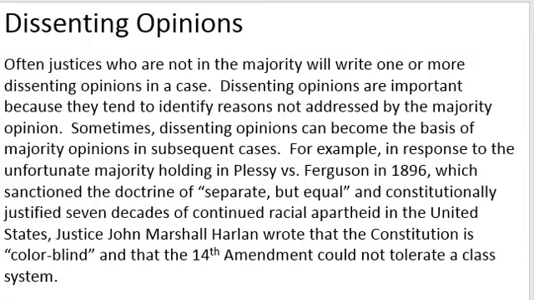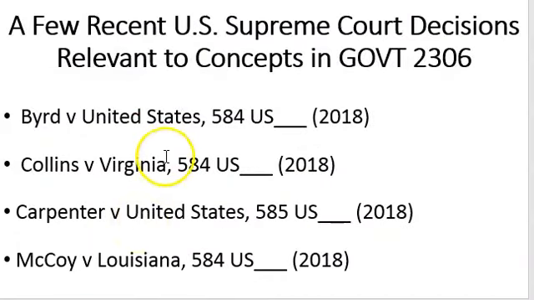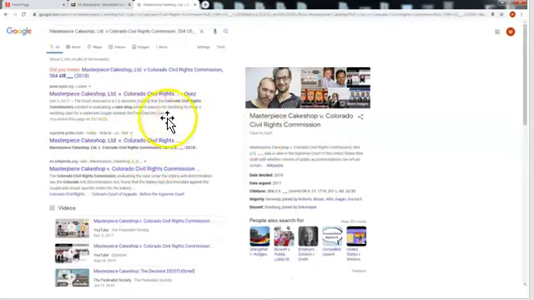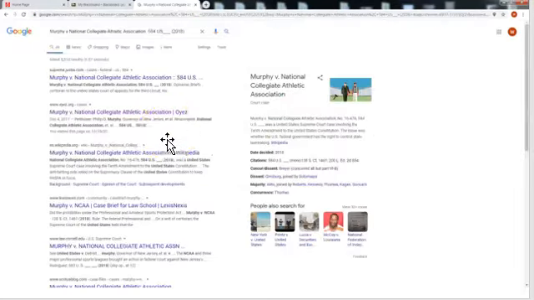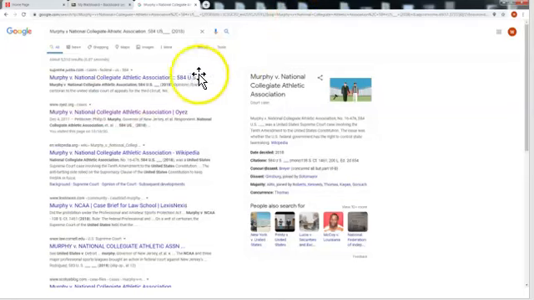To prepare to write your essay, I suggest that you familiarize yourself with each case in the list for your course. The easiest way to do this is by conducting a Google search on each case name relative to your course. Your search on each case will return links to numerous websites or articles that summarize the case. As with everything else on the internet, some sources are better than others. Find a source or call information from several sources sufficient to allow you to address each of the 6 parts of the writing prompt.